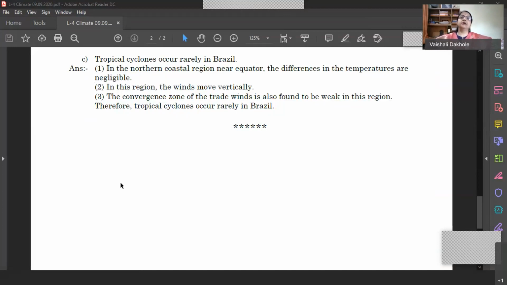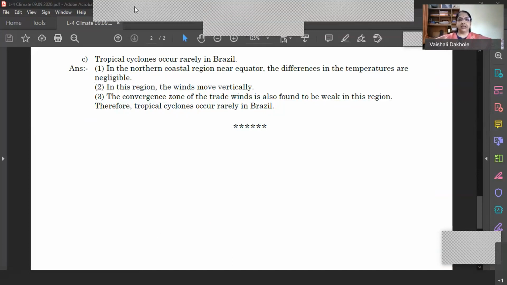We have discussed the climatic conditions in Brazil and the climatic conditions in India. I hope the factors and the points are very much clear to you. Thank you.